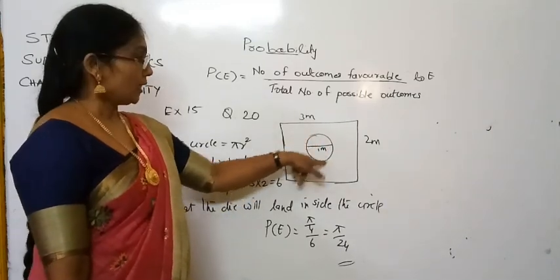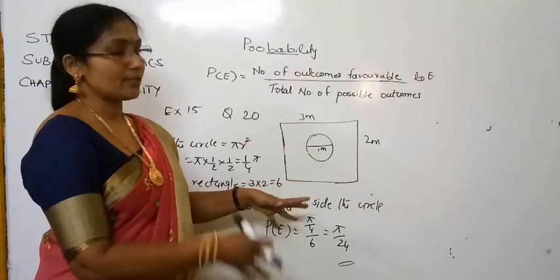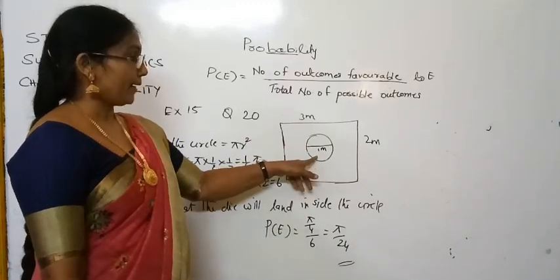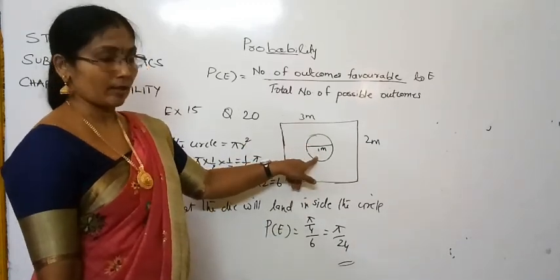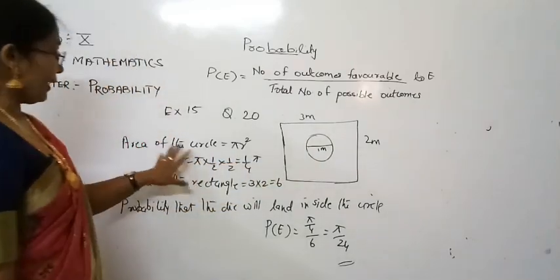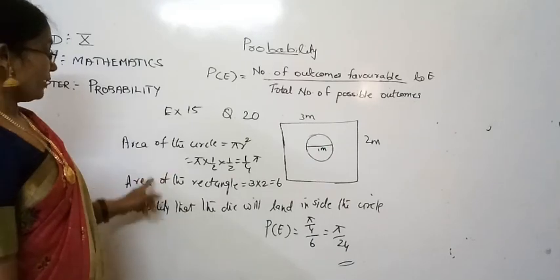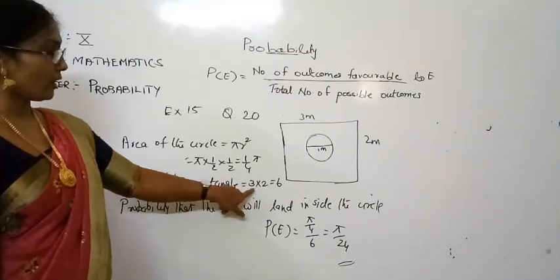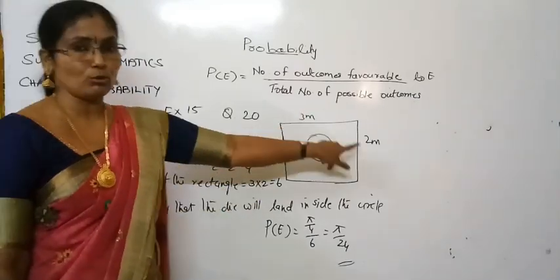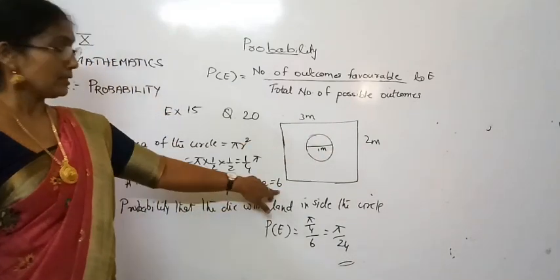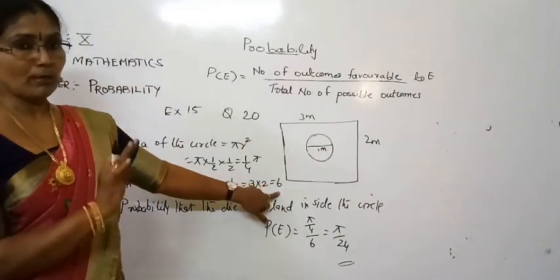First of all, you have to find the total area of this rectangular region. The area will be 3 into 2, length into breadth. So you get the answer as 6. That is the total possible outcomes.